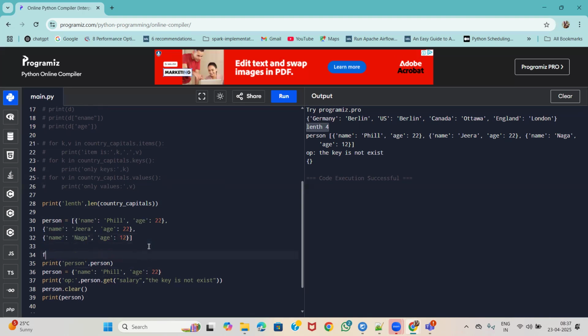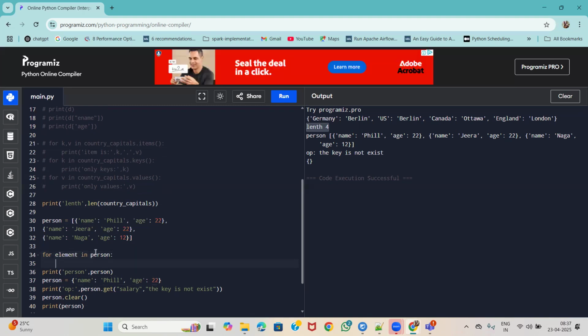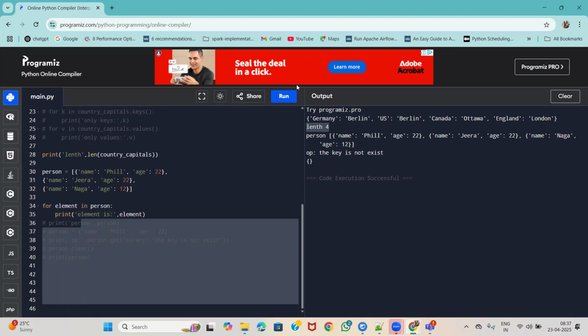So how can we access it here? Basically we have a for loop: for dict element, or for element in person, print each element. Let me comment all these. Now we can access each element.